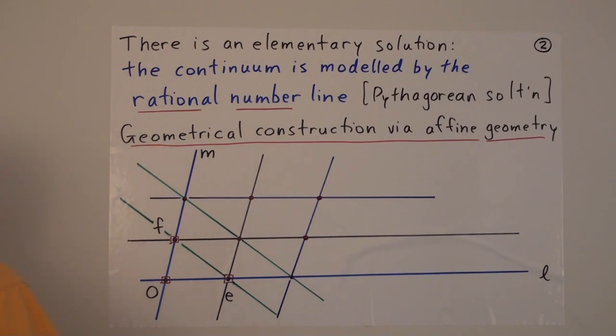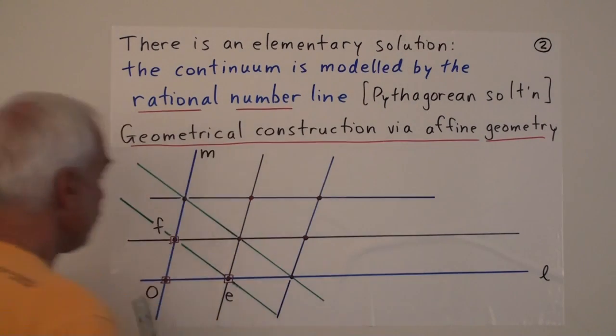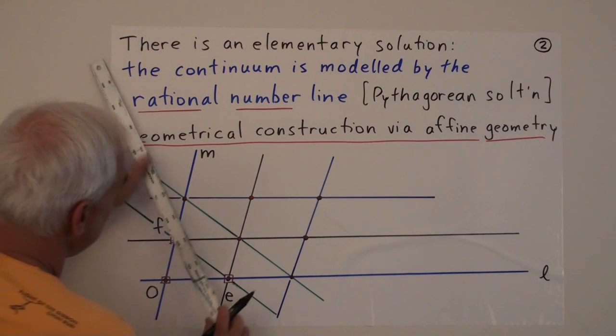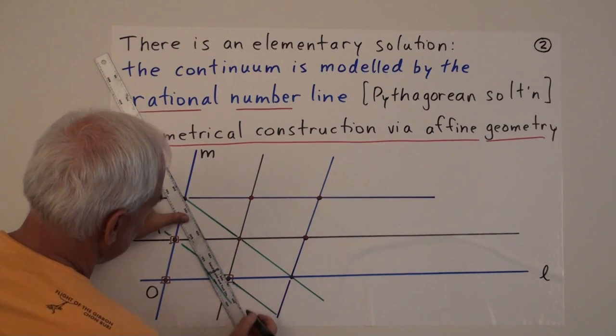So for example, we could draw this line here between these 2 points.